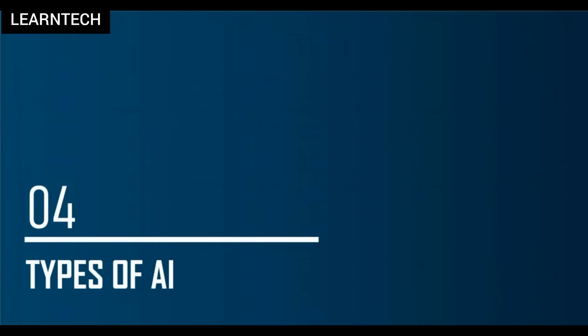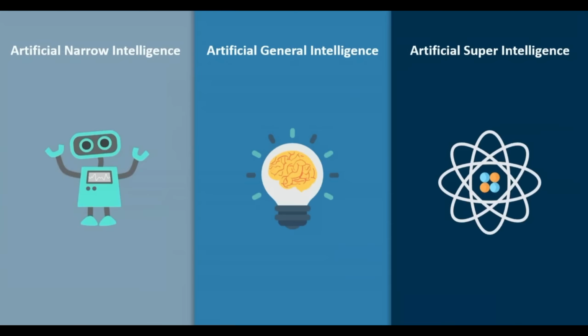Now let's discuss the different types of AI. So AI is divided into three different evolutionary stages, or you can say that there are three stages of artificial intelligence. First, we have artificial narrow intelligence, followed by artificial general intelligence, and that is followed by artificial super intelligence.